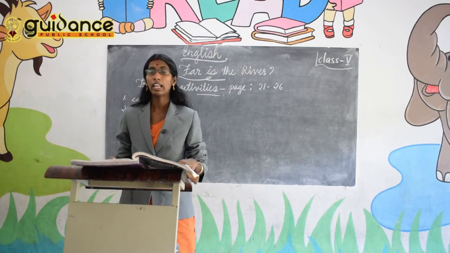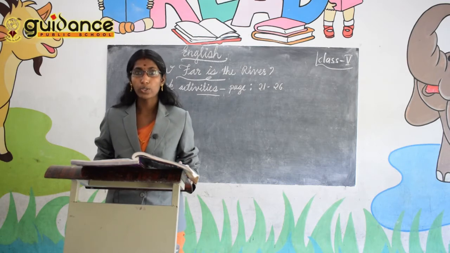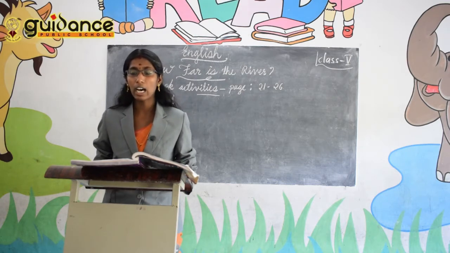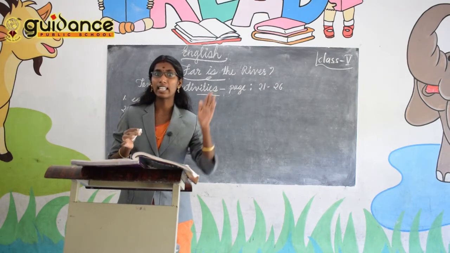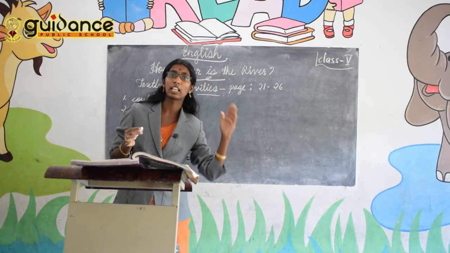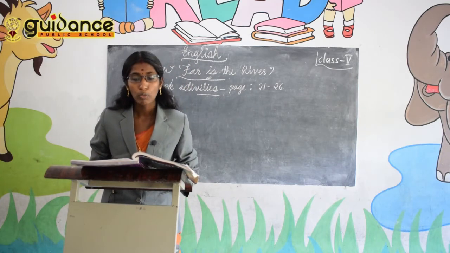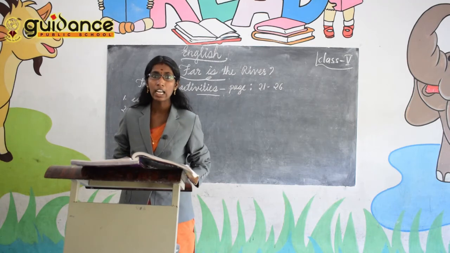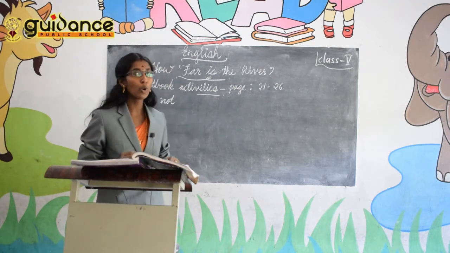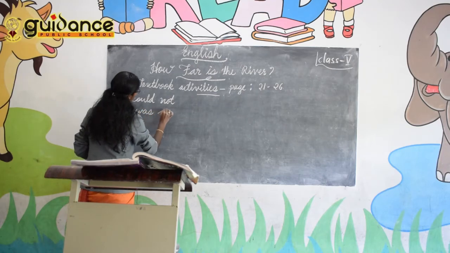So tick the answer could not. Then the next one: there was a or was no mountain between the house and the river. At the beginning of the lesson we have seen that there is a mountain between the river and the house of the boy. So which one is the right one? Was a or was no? Yes, there was a mountain between the house and the river. So take the answer was a.